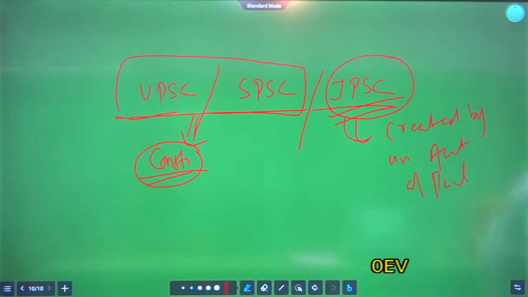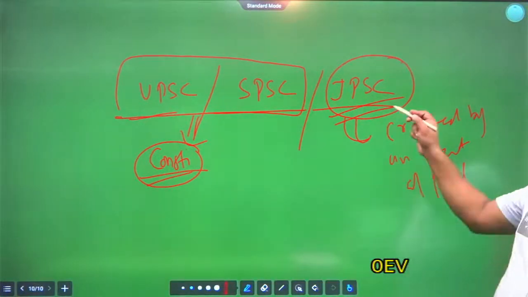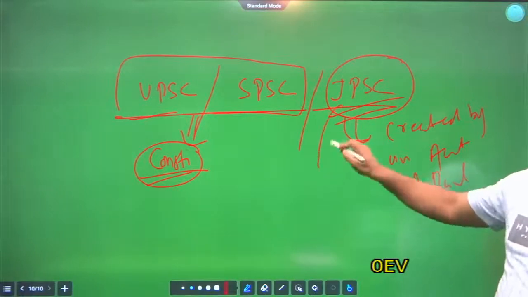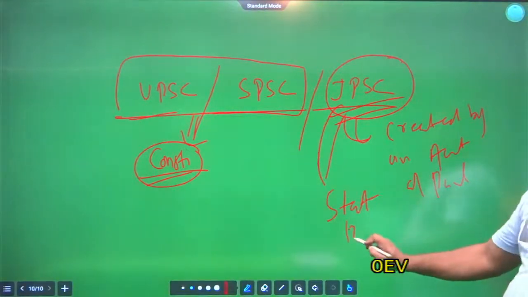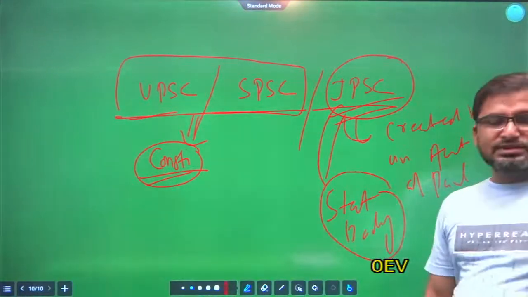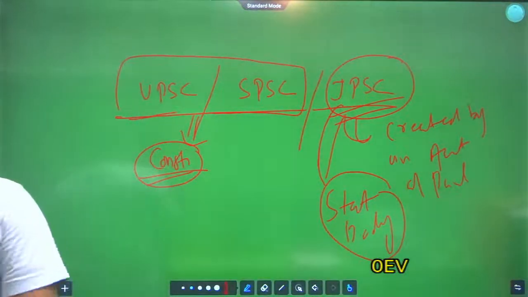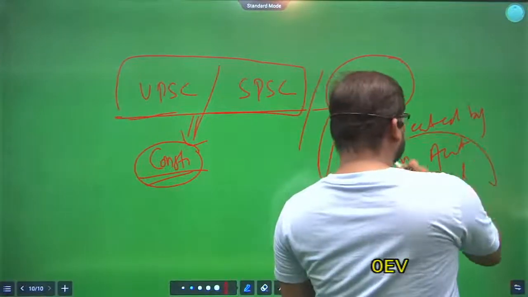Clear? So, is it a constitutional body? It is a statutory body. Joint Public Service Commission is created on the request of two or more than two states, but it is created by an act of parliament.